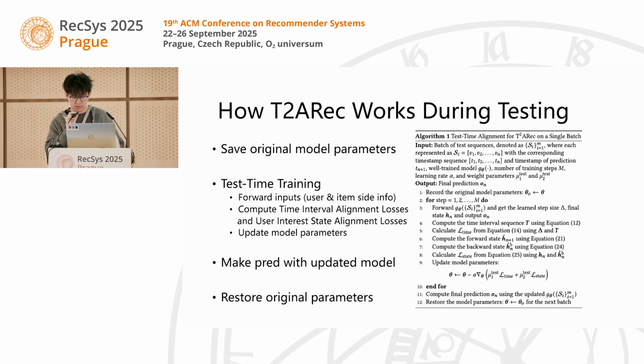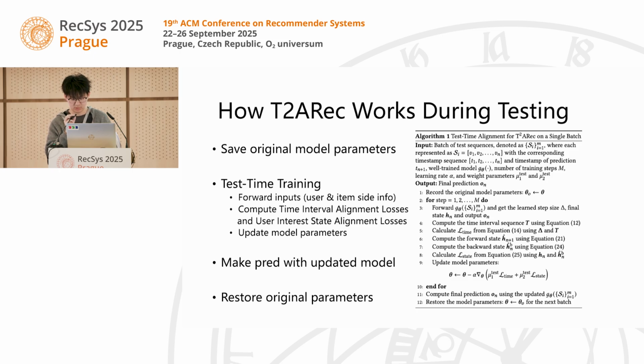Let's walk through the T2Rec test time process. First, it saves the original model parameters that we deploy online, because we don't want to permanently change the pre-trained model. Second, for a few training steps, we first forward pass to get the time steps, the final state, and output, and then we compute the self-supervised losses, the time interval loss and the interest state loss, and then we update the model parameters using these two self-supervised losses.